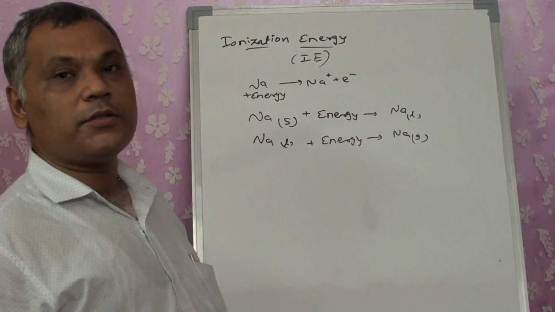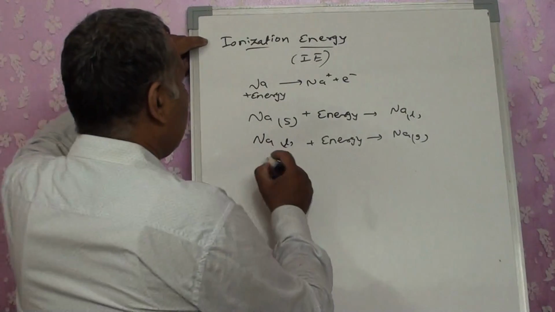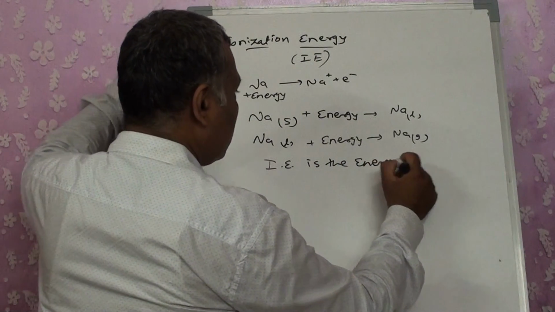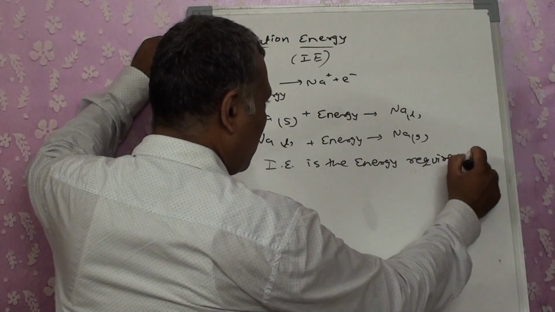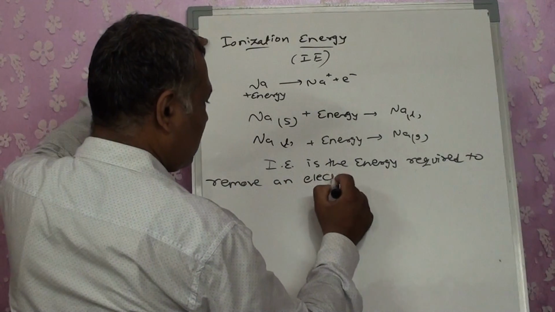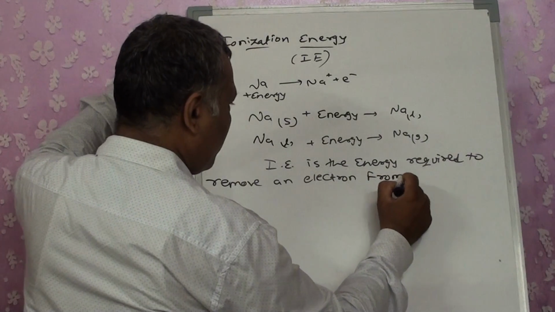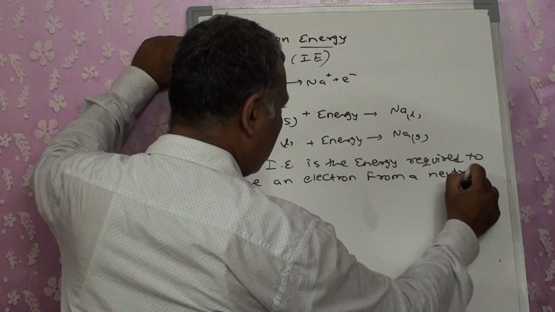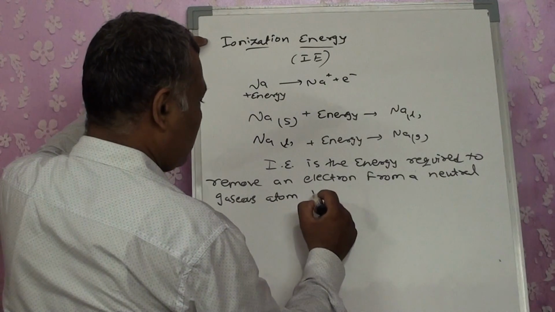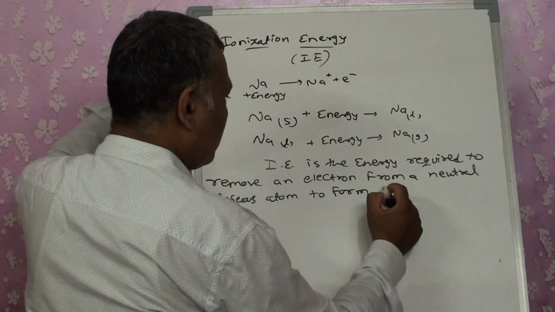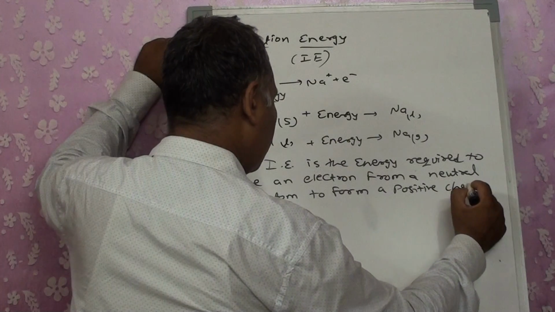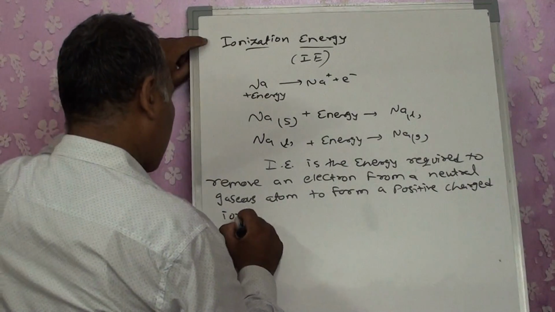So to write the exact definition, we write: ionization energy is the energy required to remove an electron from a neutral gaseous atom to form a positively charged ion.